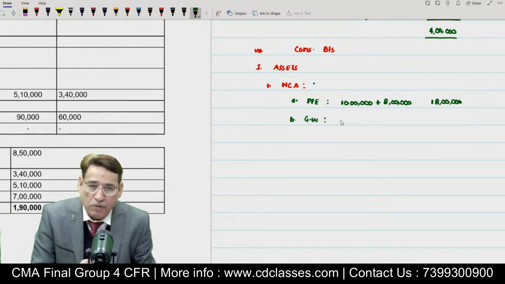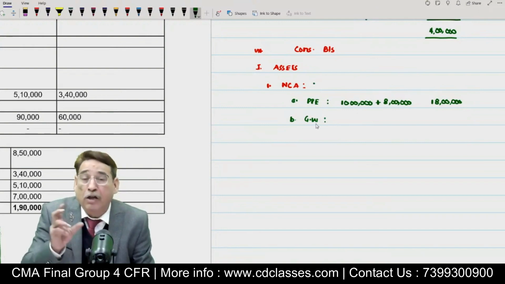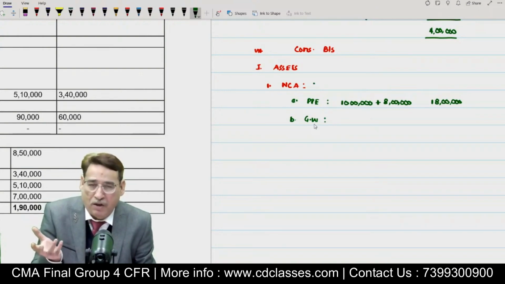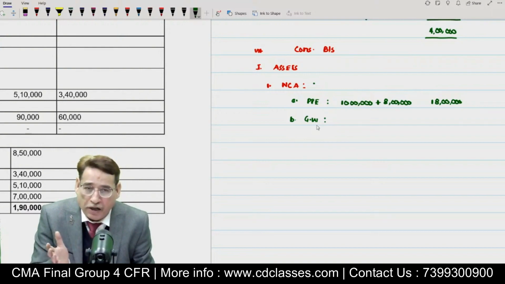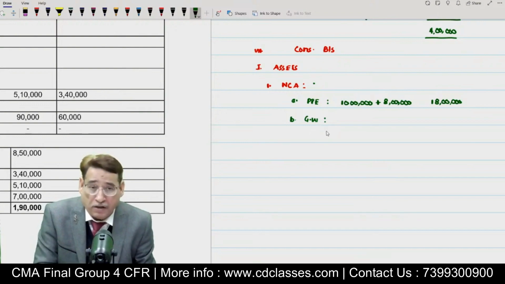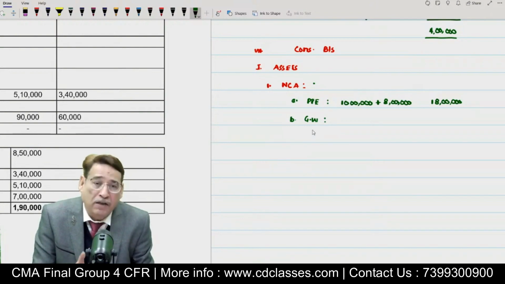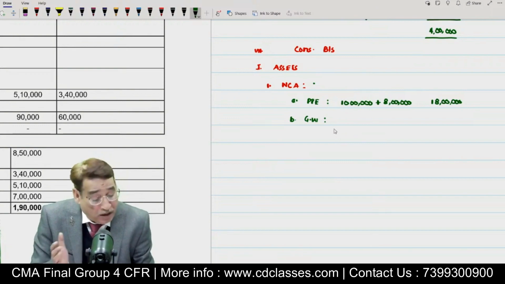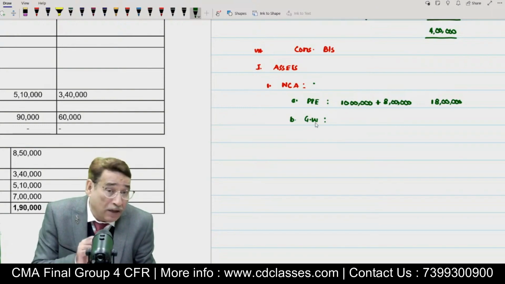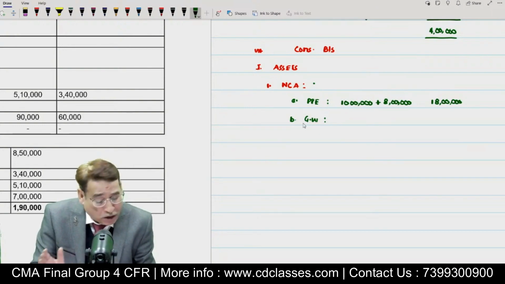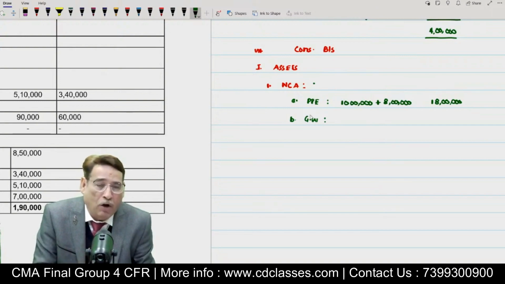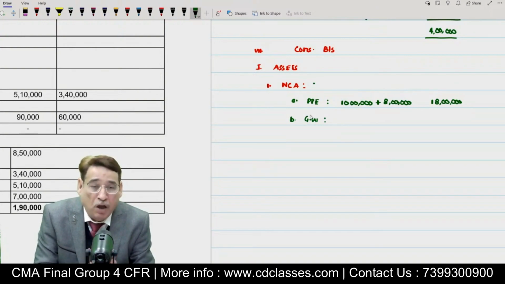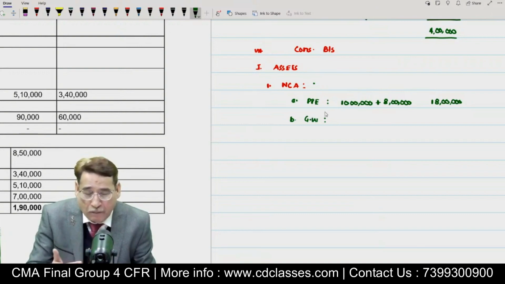Under Division 2, goodwill is never included under intangible asset, although it is an intangible asset. But goodwill is presented separately. What I mean to say is that suppose if I have to write patents, then first of all I will write intangible asset, then I will write the patent. But in case of goodwill, I'm not going to write intangible asset and then goodwill. I'm supposed to write the goodwill. All other intangible assets will be clubbed, but goodwill will be presented as a separate line item. Is it clear to you or not?